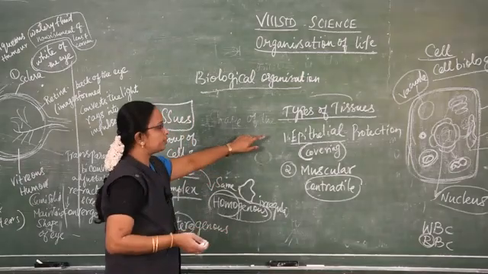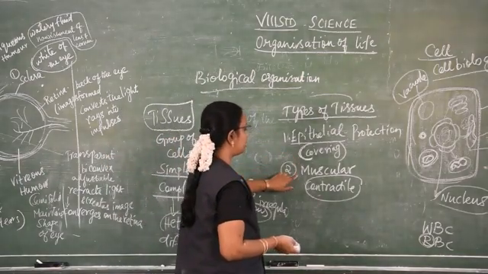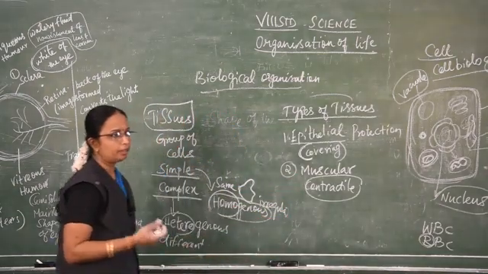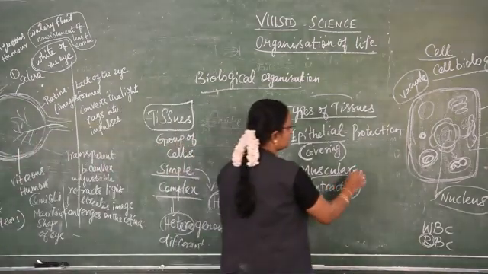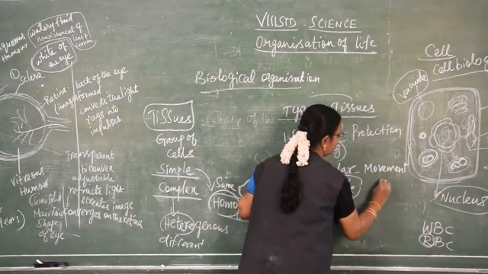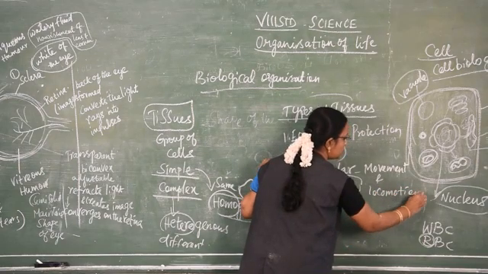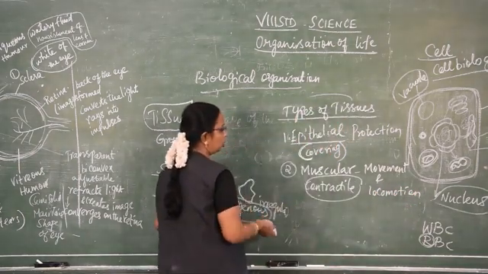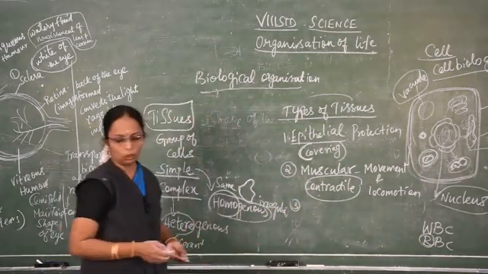So first one is the epithelial tissue. What's their main function? Covering. Muscular tissue, what is their main function? They are contractile, and used for movement and locomotion. Locomotion means we can move from one place to another. So muscular tissues are useful for movement and locomotion.